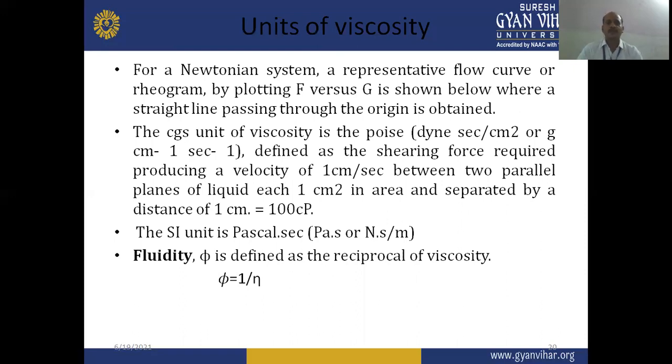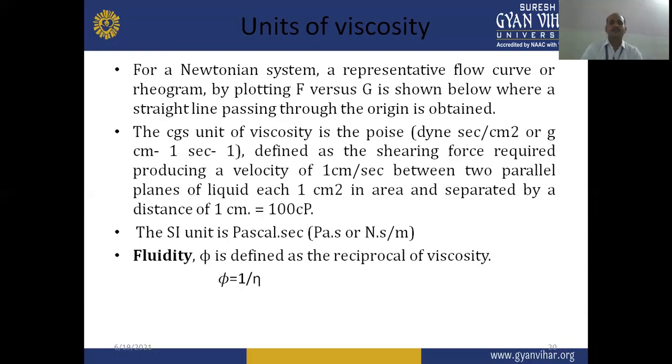For a Newtonian system, a representative flow curve or rheogram by plotting shear stress versus shear rate is shown in our next slides, where a straight line passing through the origin is obtained. So when we go through the graph, you can find the flow curve or consistency curve, which is plotted between F and G.